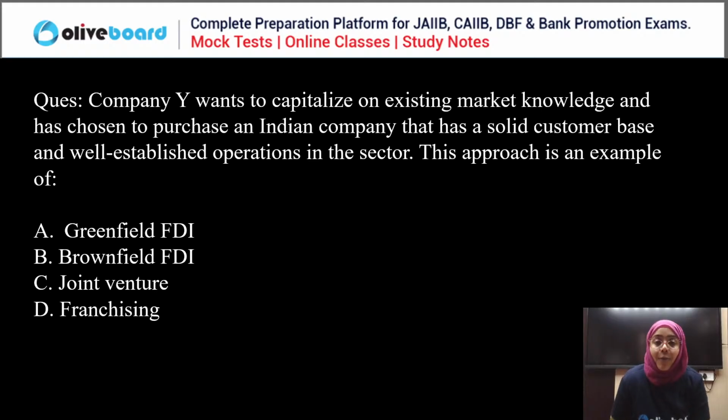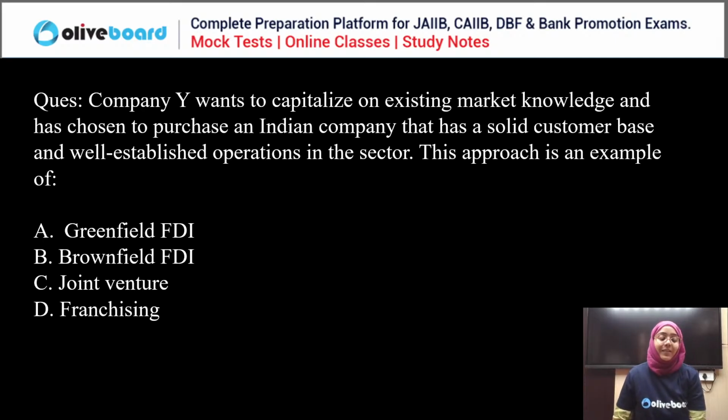Now, company Y wants to capitalize on existing market knowledge and has chosen to purchase an Indian company that has a solid customer base and well-established operation in this sector. This approach is an example of greenfield FDI, brownfield FDI, joint venture or franchising. Everyone, please answer this question.